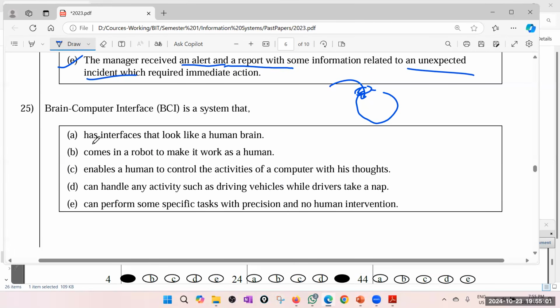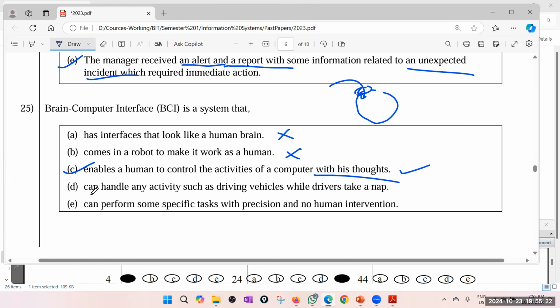Okay. Has an interface that looks like a human brain? No. Comes in a robot, make it work as a human? No. Enables a human to control the activities of a computer with his thoughts? Yes. Because when you think in your brain, the computer must be able to understand. That means you control through your brain.